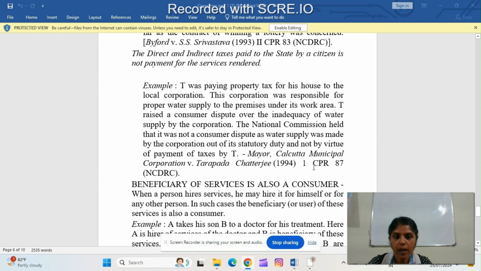Mayor, Calcutta Municipal Corporation vs. Tarapada Chatterjee, 1994 1 CPR 87 NCDRC. That means here in this example, T was paying property tax for his house to the local corporation and the corporation was responsible for the proper water supply to the premises under its work area. T raised a consumer dispute over the inadequacy of water supply. The National Commission held that it was not a consumer dispute as the water supply was made by the corporation out of its statutory duty and not by virtue of payment of taxes.